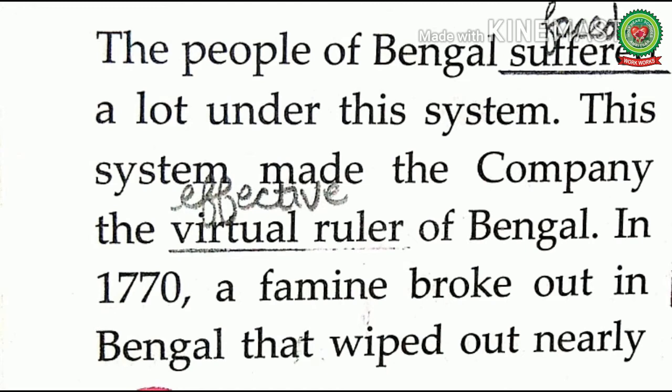Under the dual government, the people of Bengal faced many difficulties. The company increased the rates of the revenue and harsh measures were used to collect the revenue. In 1770, a famine broke out in Bengal. Famine means scarcity or shortage of food, and it wiped out nearly one third of the population. Even then, no aid was provided by the company or the Nawab. Aid means support or help.